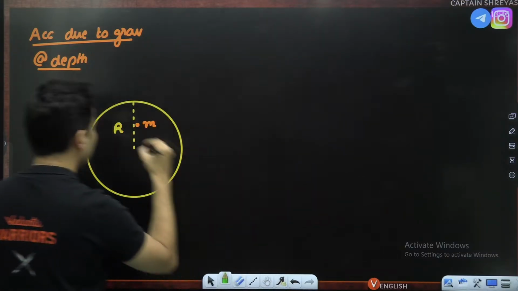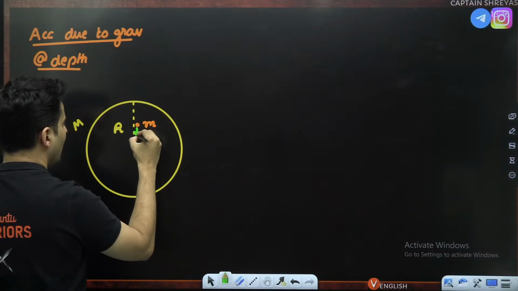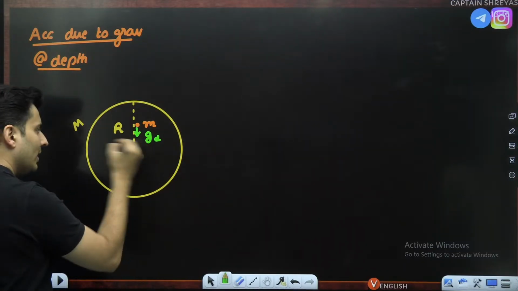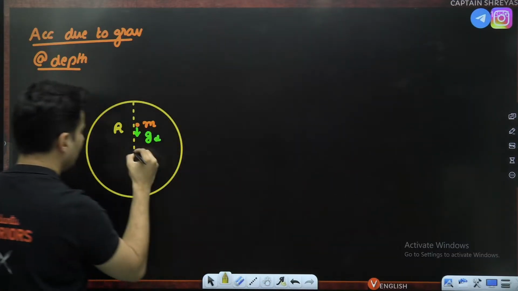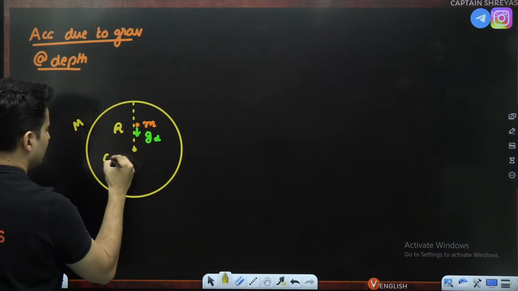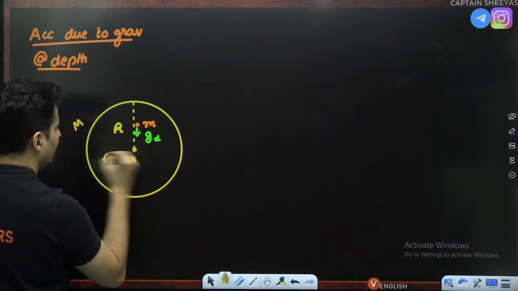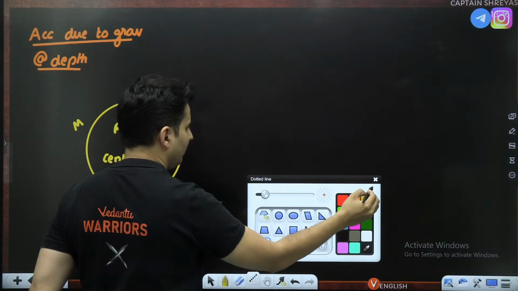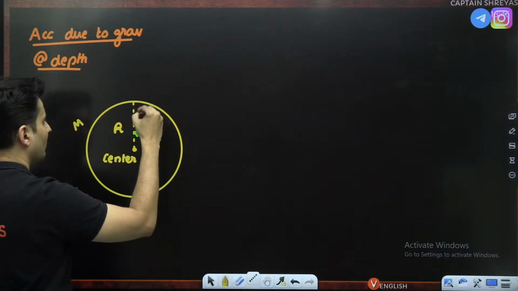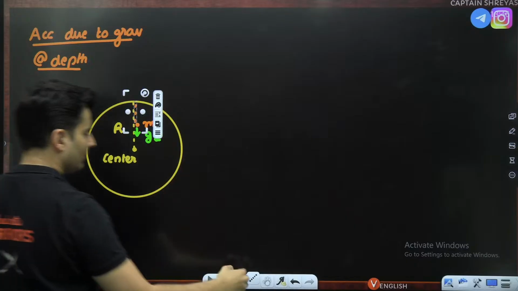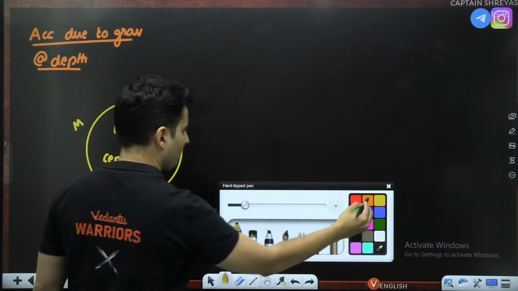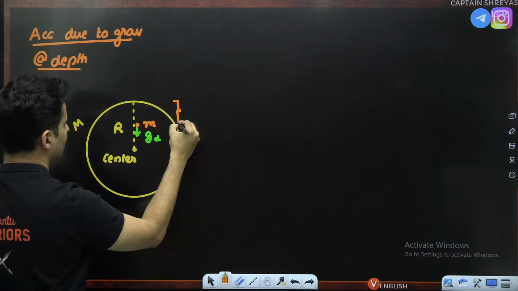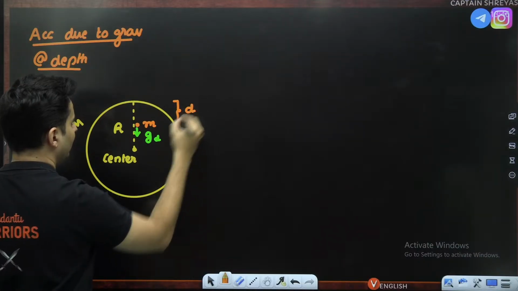Obviously, there will be some acceleration g_d towards the center of the planet. This is the center of the planet. You are at some depth. So from here, if you measure this, that is that depth d.